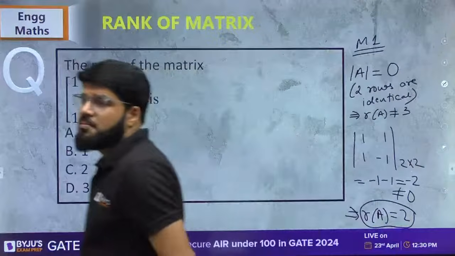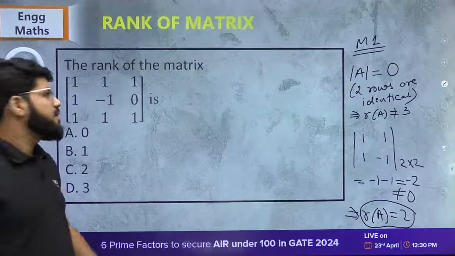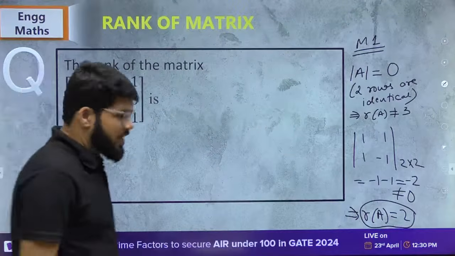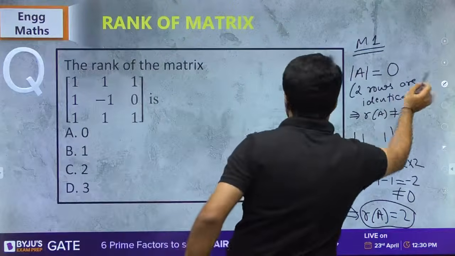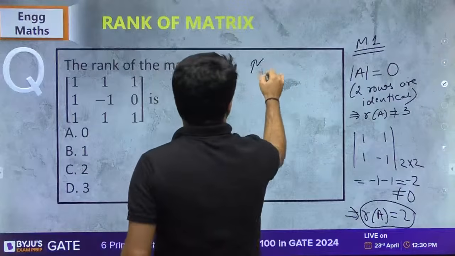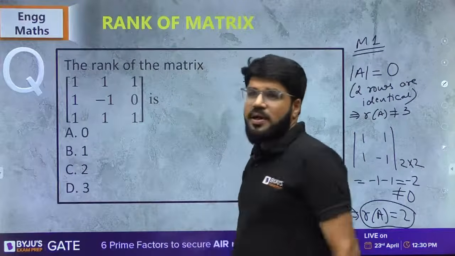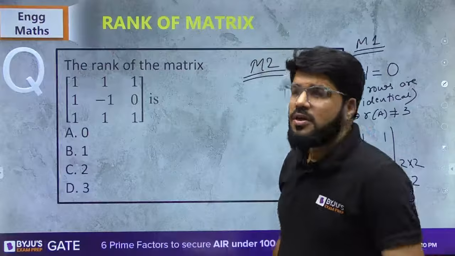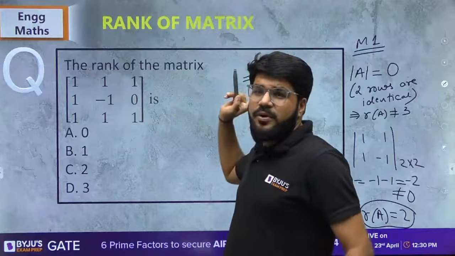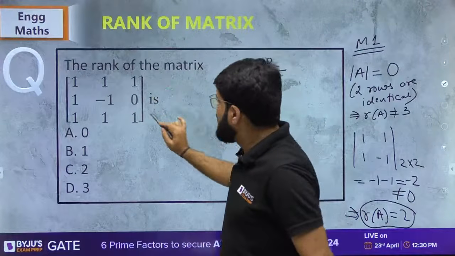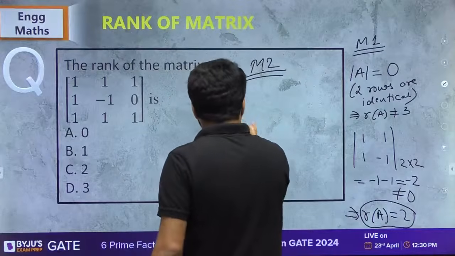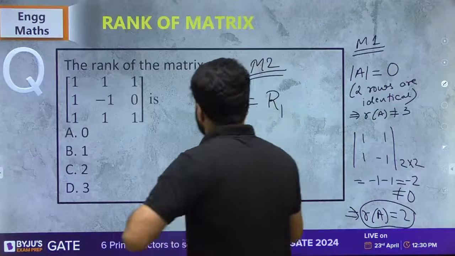Now pay attention here, okay. Now let's come to another method. Let us come to method number 2. Look into the connection of rows. So 2 rows are identical. I told you now which 2 rows? R1, R2, R3. I can say that row number 3 is equal to row number 1.